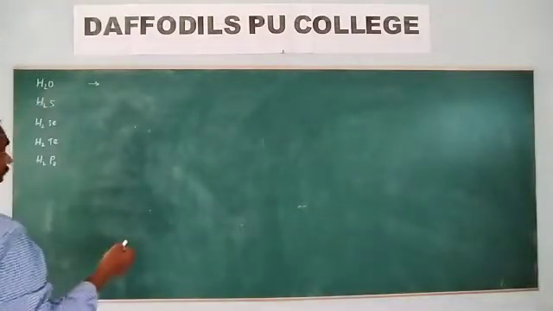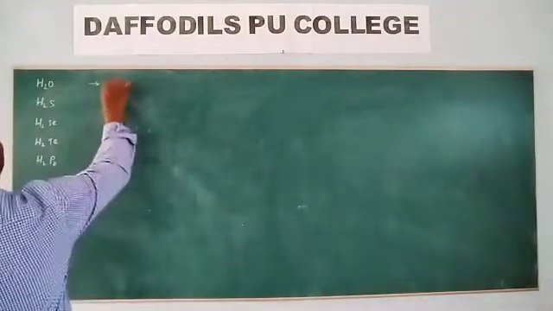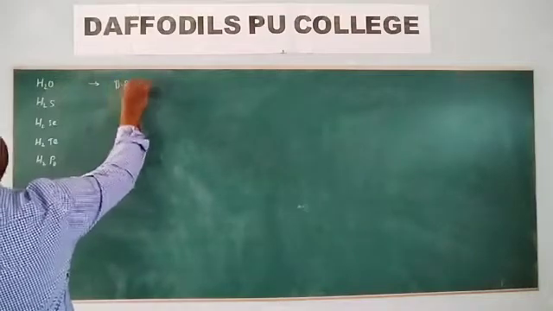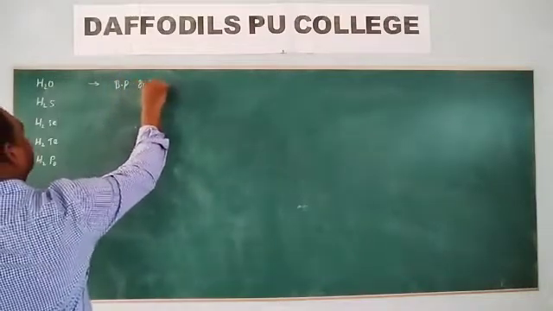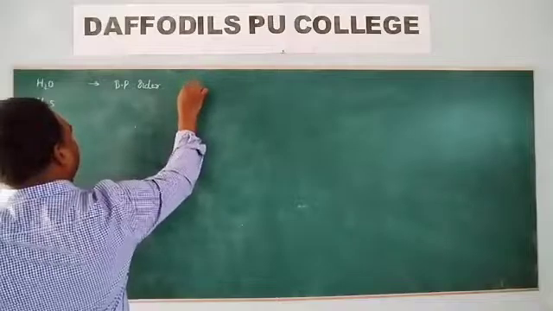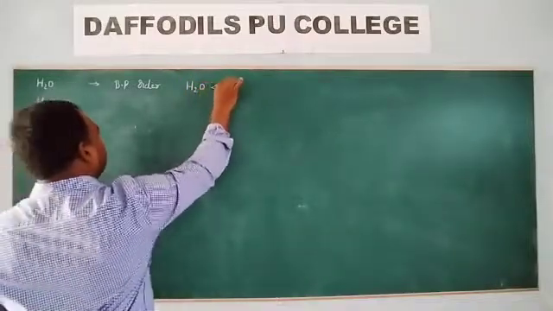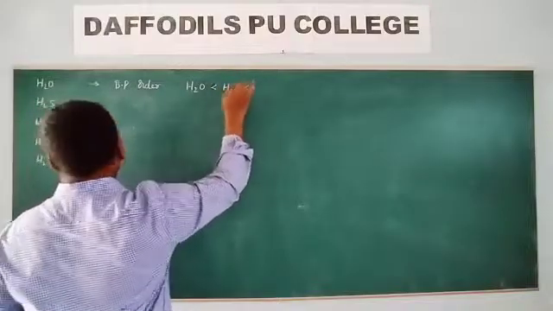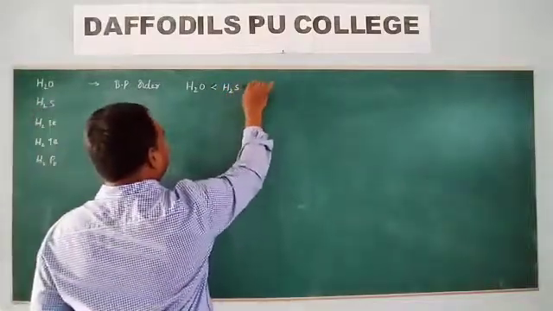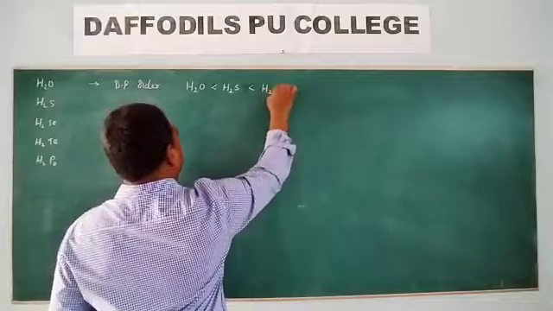So, based on that point, I am writing down the boiling points. H2O boiling point is less than H2S. H2S boiling point is less than H2Se.